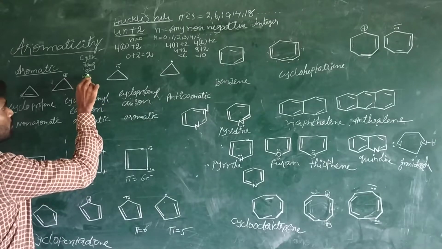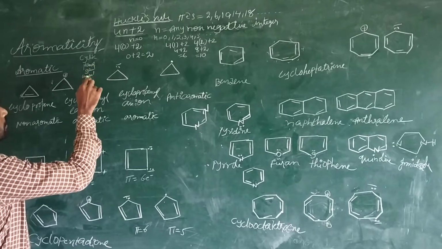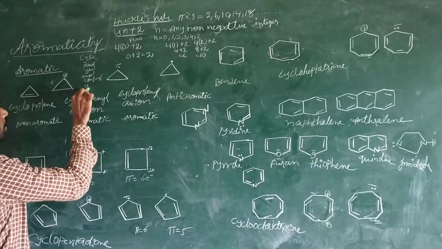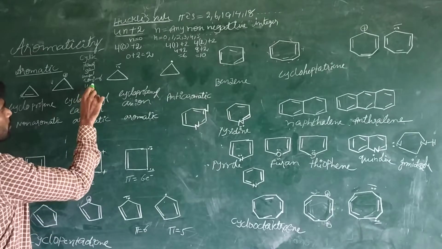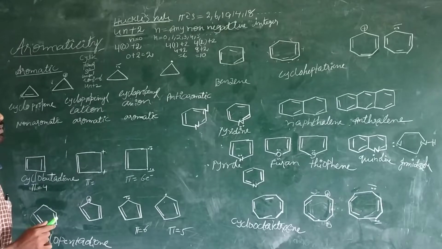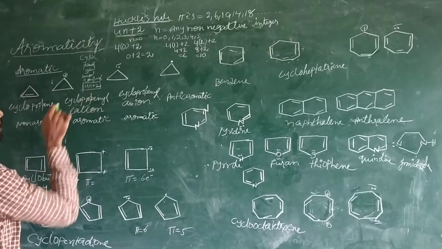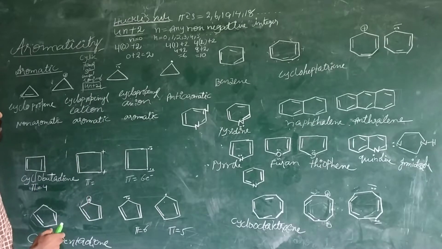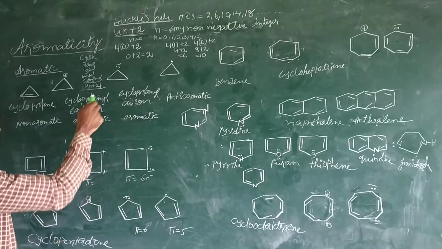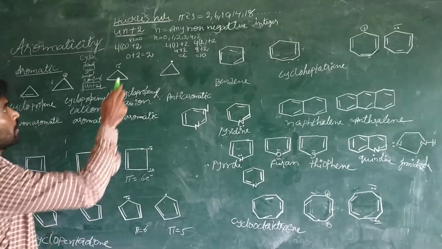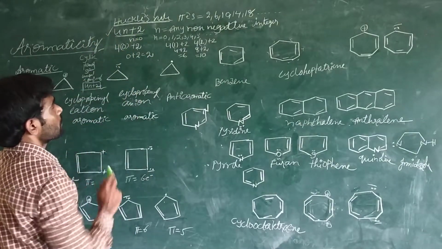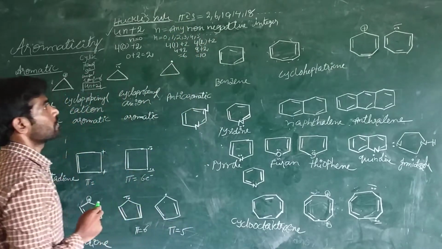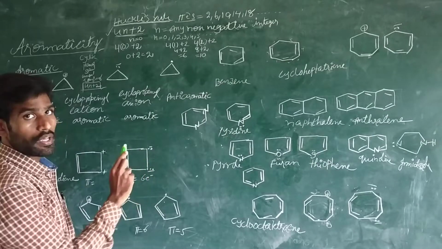Next, unsaturation and conjugation, and the number of electrons should obey the 4n+2 rule, the Hückel rule. This 4n+2 rule is given by Hückel. It describes the number of pi electrons required to be aromatic. See here, the number of pi electrons in any aromatic ring.